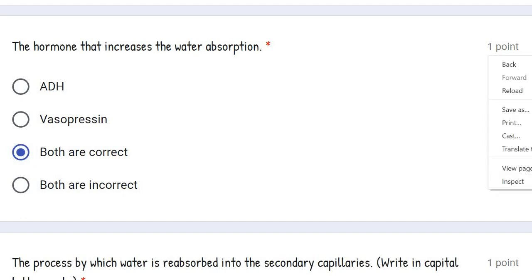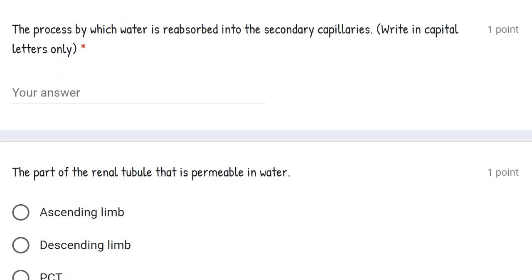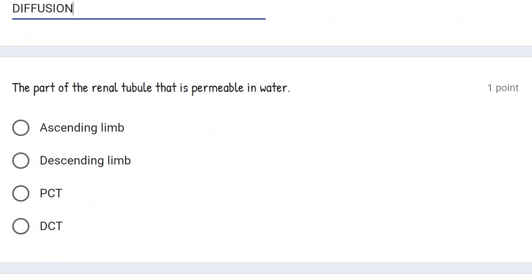The process by which water is reabsorbed into the secondary capillaries, the correct answer is diffusion. Okay. The part of the renal tubule that is permeable to water.